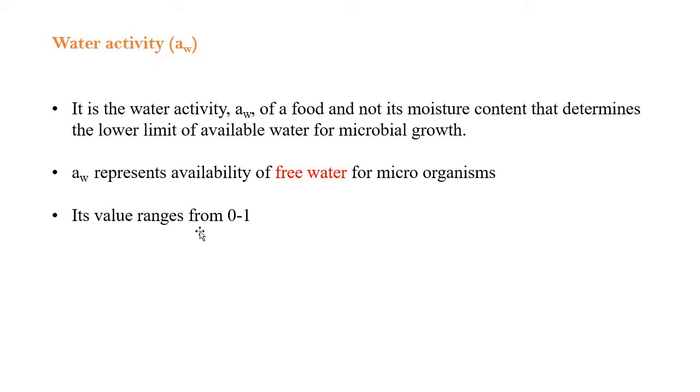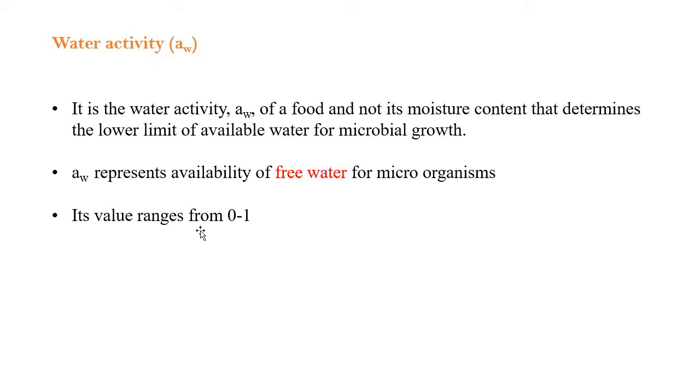Okay, so moisture content. In moisture content we consider all kinds of water that is present in food, that is bound water, unbound water or free water. When we say moisture content, we consider all kinds of water. But if you say water activity, then we consider only free water, that is available for microbial growth.